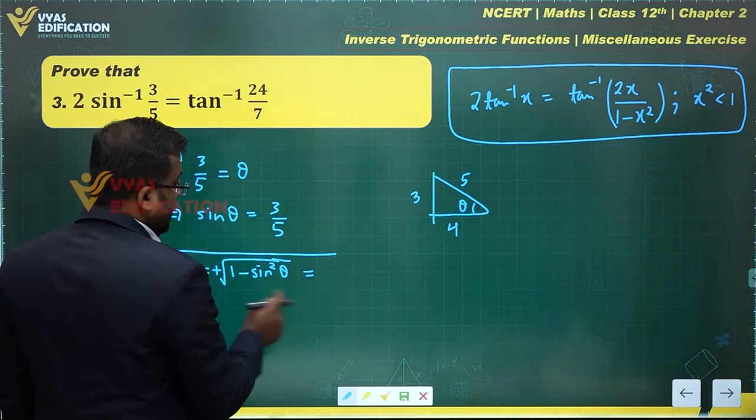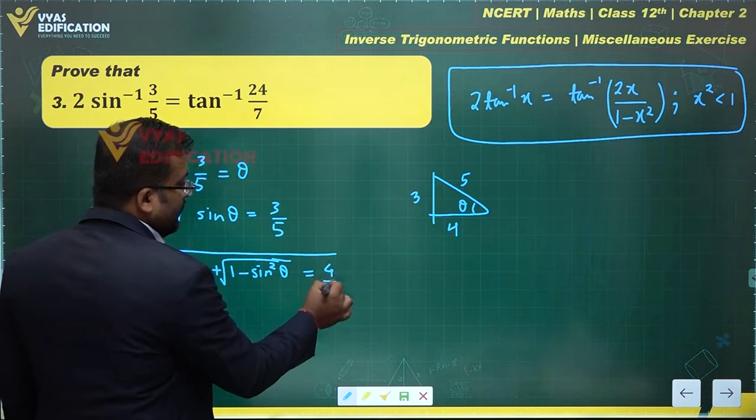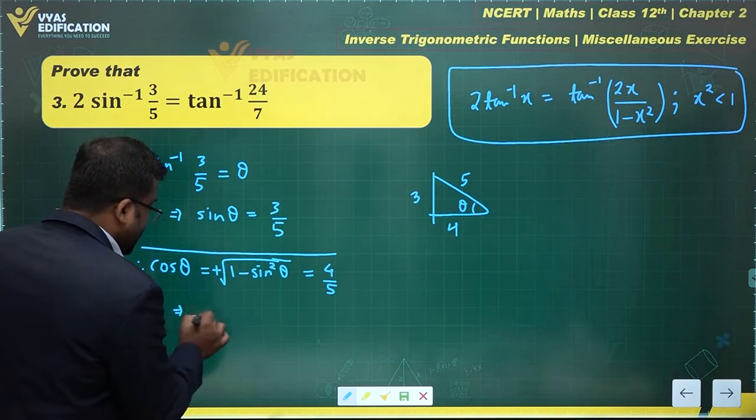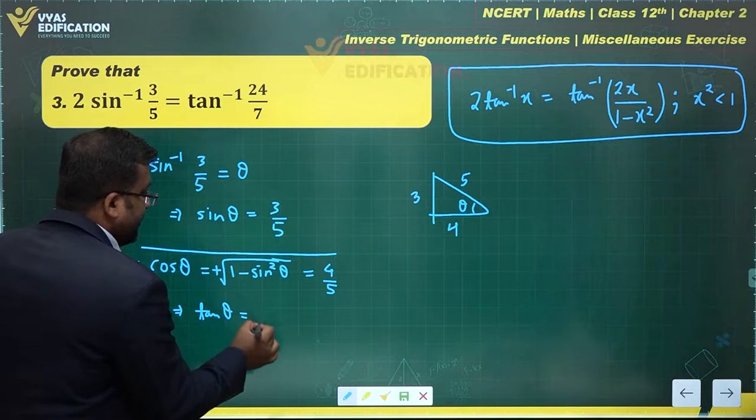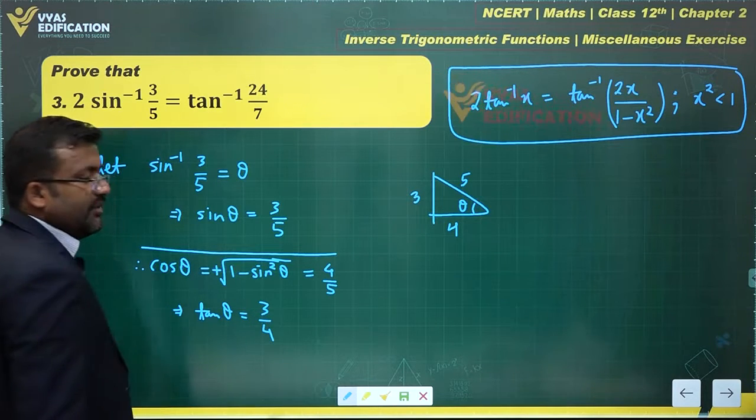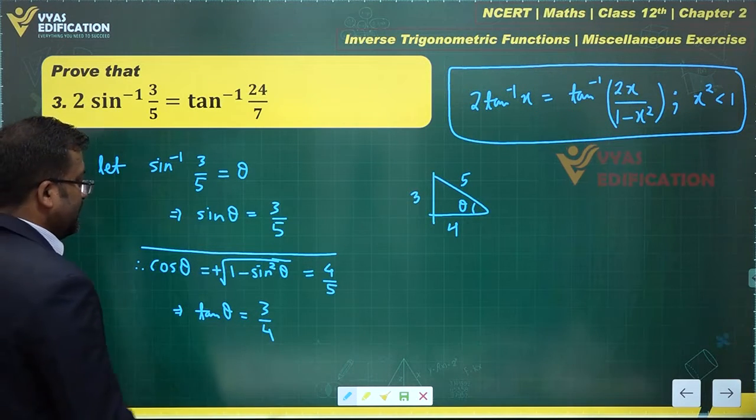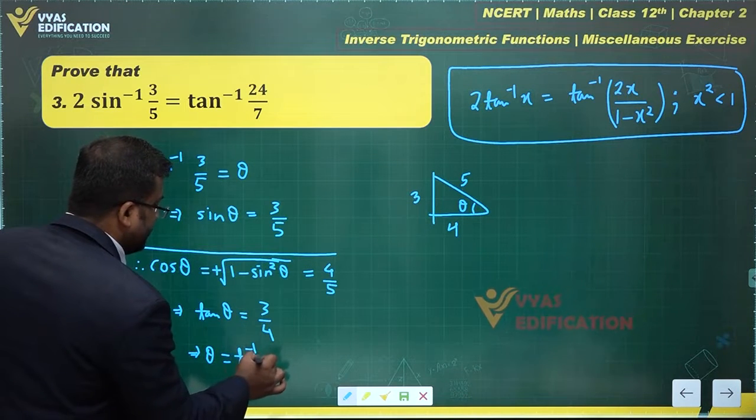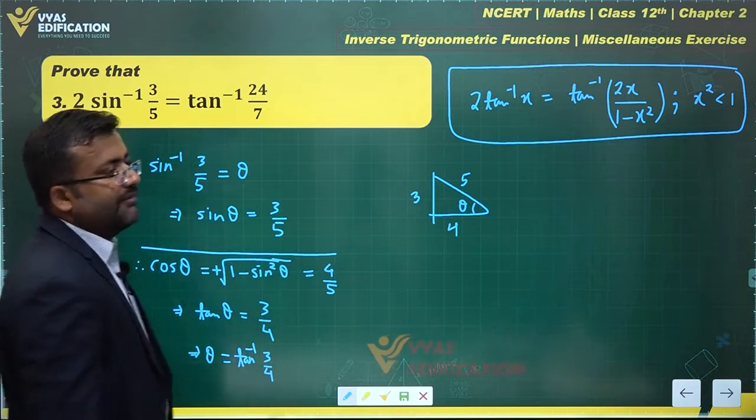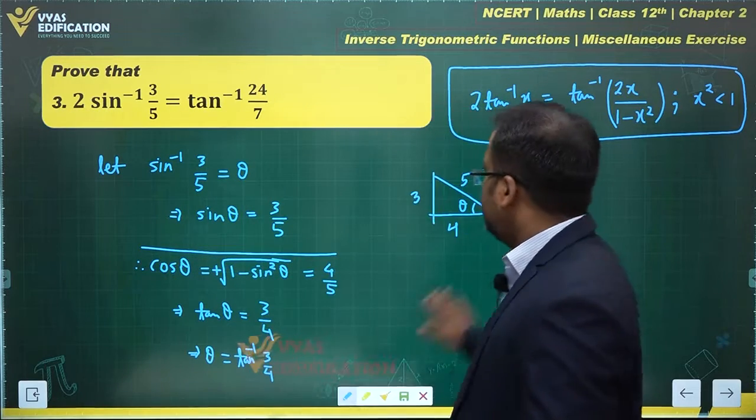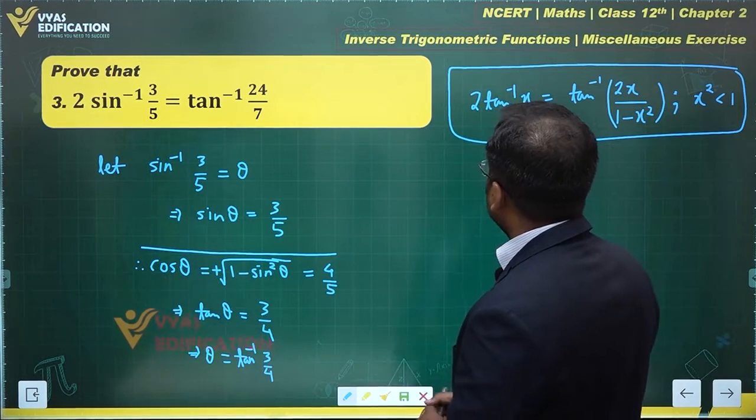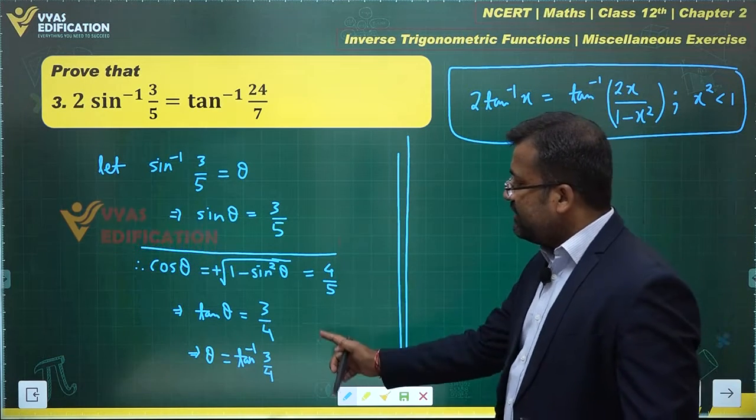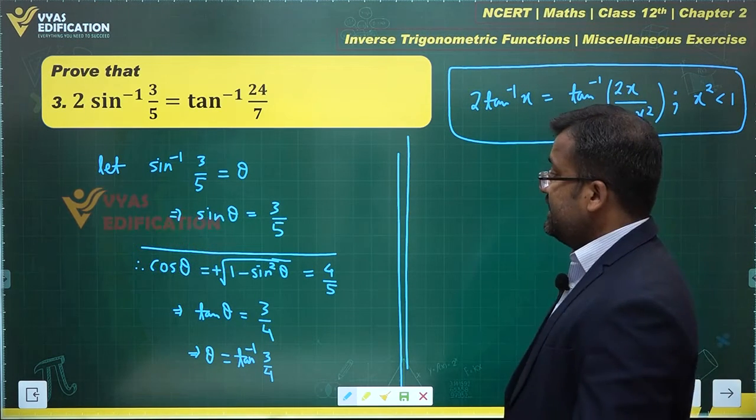This is 1 minus 3 by 5 whole square, which will actually be 4 by 5. You can solve that. And which gives me tan theta equal to sin theta upon cos theta, which is 3 by 4. This implies theta will be equal to tan inverse 3 by 4. This is what you get, right? Let's get rid of this triangle. This is something which we used only in the rough. The exact method that you will be writing over here is this.